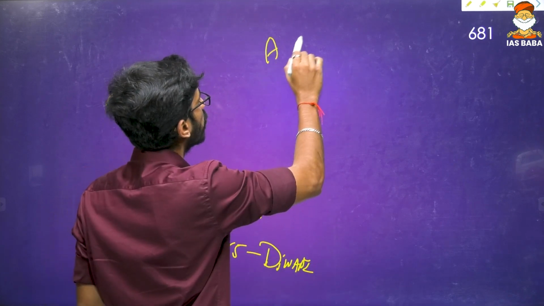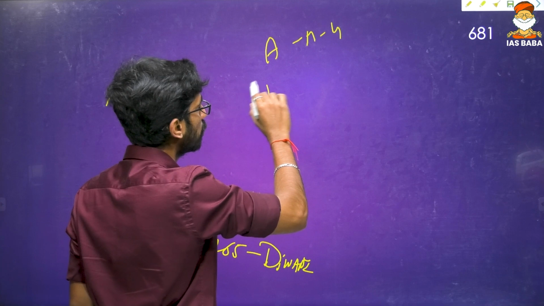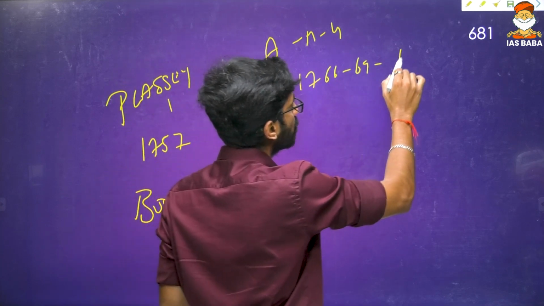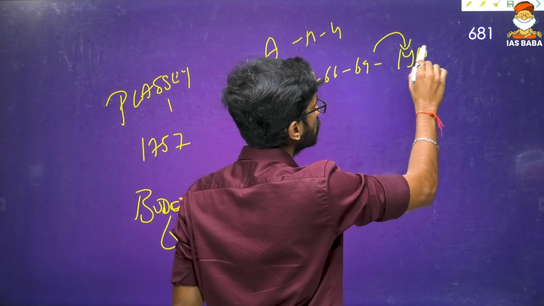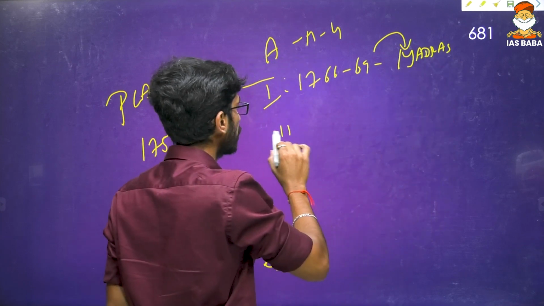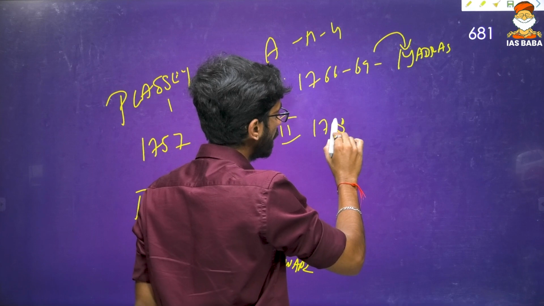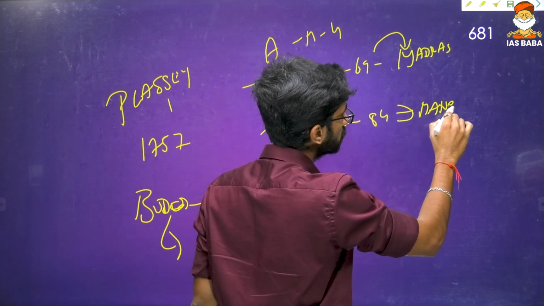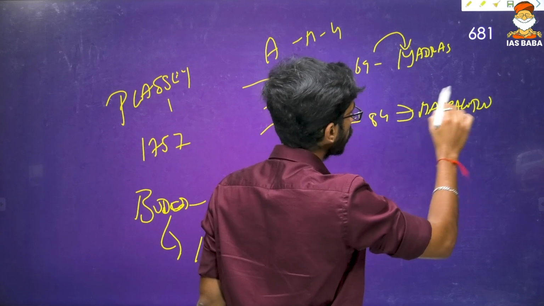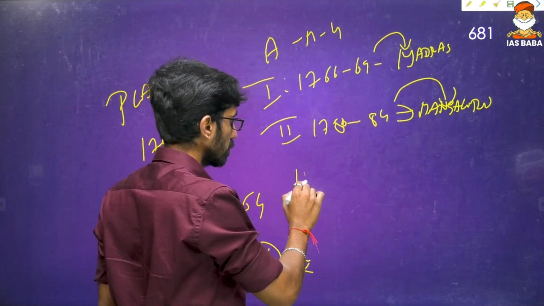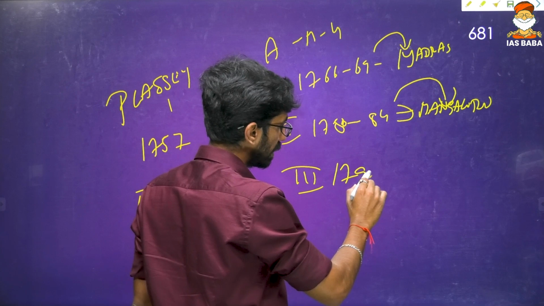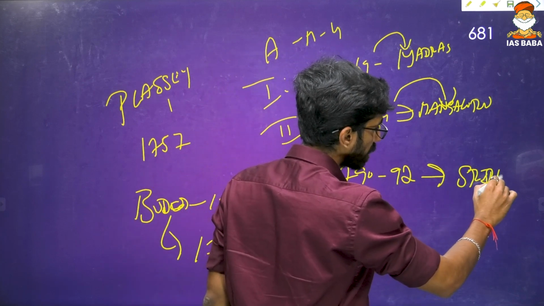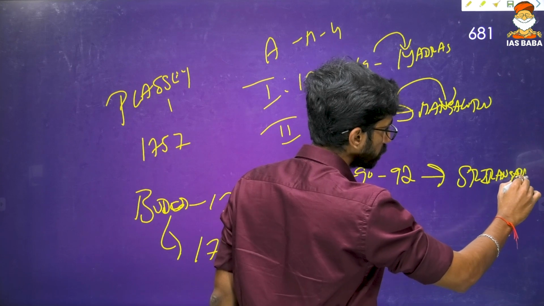Then again Anglo-Mysore Wars, four Anglo-Mysore Wars. First war, 1766-69. Treaty of Madras in 1769. Then again second war, 1780 to 84, Treaty of Mangalore. So that's 1784. Third one, 1790 to 1792, ended with Treaty of Srirangapatna.